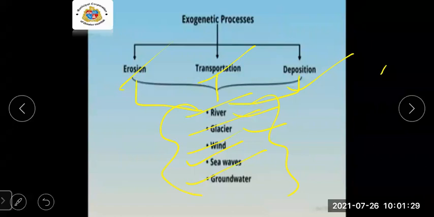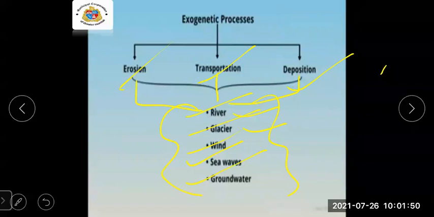There are four types of moraines: ground moraines, lateral moraines, middle moraines, and terminal moraines. These are the four types of moraines we have learned in the glaciers. Yes, this was the revision of what we learned in the previous lecture.